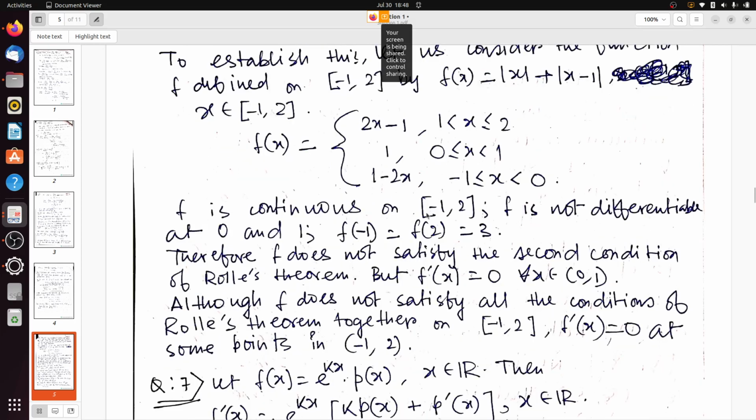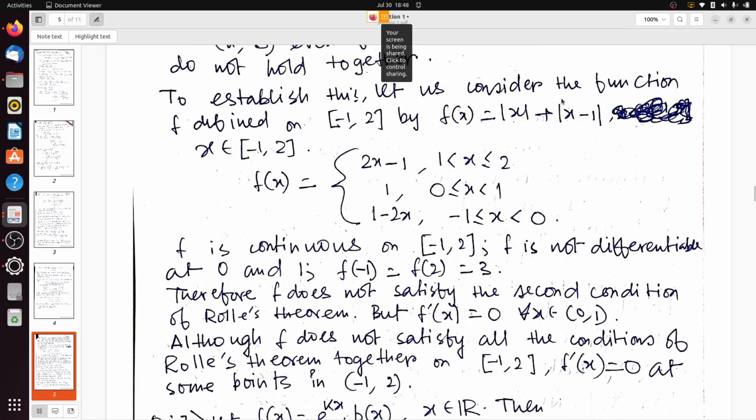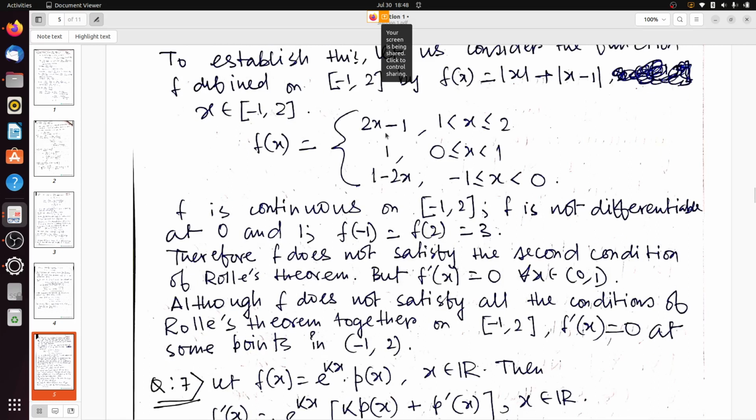So f is continuous on [−1, 2], and f is not differentiable at 0 and 1. This we have already proved: the function is not differentiable at x = 0 as well as x = 1. Also f(−1) and f(2) are equal to 3. If we put −1 into 1 minus 2x, we get 1 minus 2 into −1, which is 3, and if we put 2 into 2x minus 1, we get 2 into 2 minus 1, which is 3.